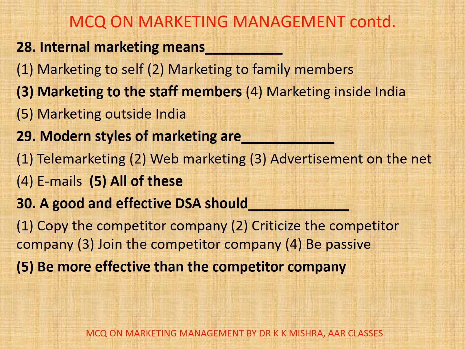30. A good and effective DSA should dash. 1. Copy the competitor company, 2. Criticize the competitor company, 3. Join the competitor company, 4. Be passive, or 5. Be more effective than the competitor company. Here correct option is 5. Be more effective than the competitor company.